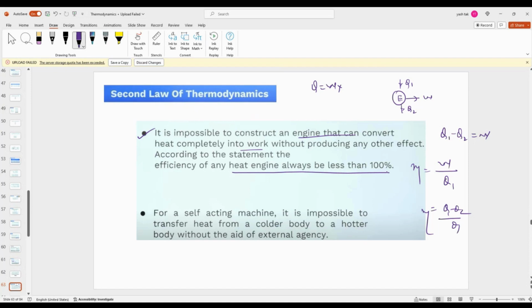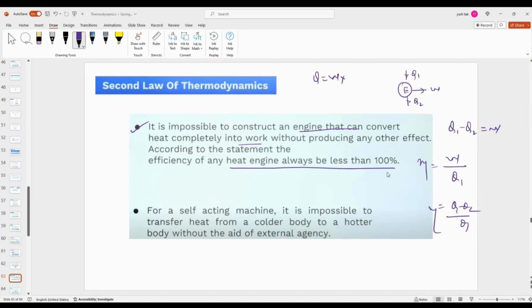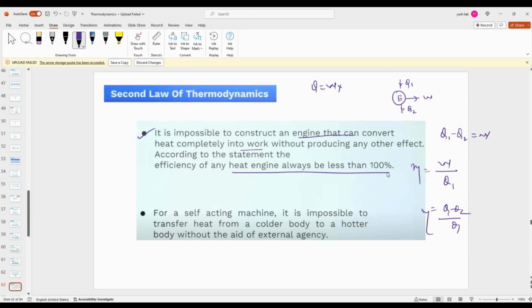And don't even try. People have wasted millions of dollars in creating such an engine and they failed because they are dealing with the laws of thermodynamics. The laws of thermodynamics are very powerful pillars. You should understand that and then only create. If you try to violate the second law or first law, it is impossible, so we should not waste time on those things. Then a self-acting machine is impossible, which we call a perpetual motion machine. People created a lot, but all were failed experiments because they were dealing with the second law of thermodynamics.